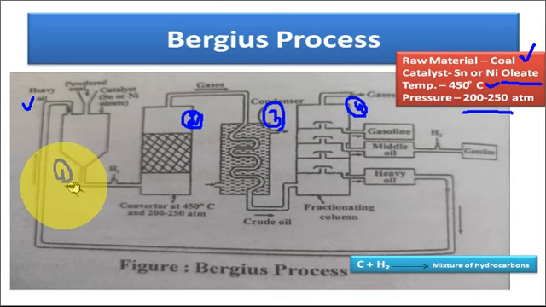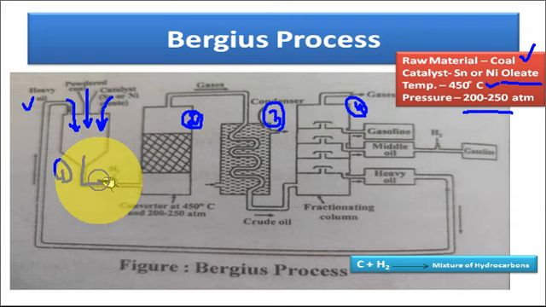In the first chamber, the bituminous coal is mixed with the heavy oil and the catalyst. So, in the first chamber, paste of the powdered coal plus catalyst is mixed. Now, this slurry or the paste is passed through the next chamber, that is the reaction chamber.